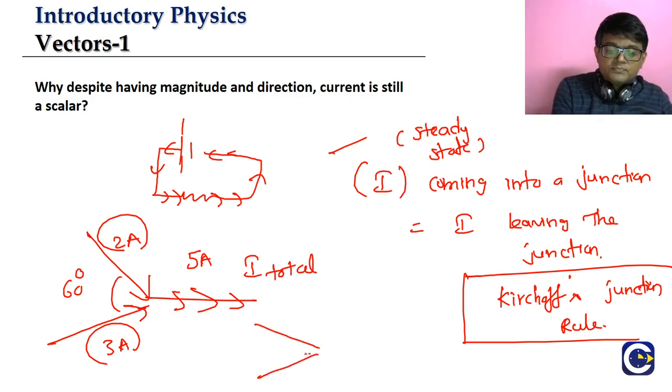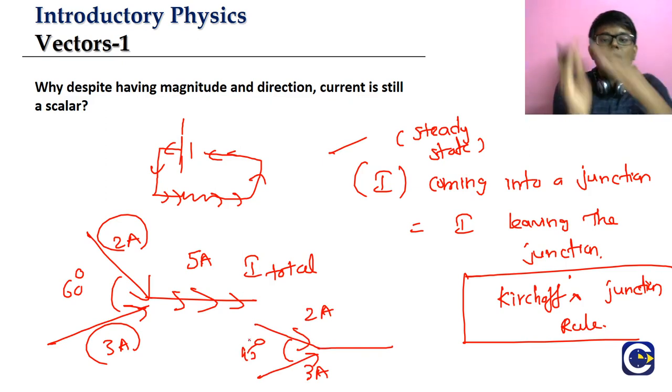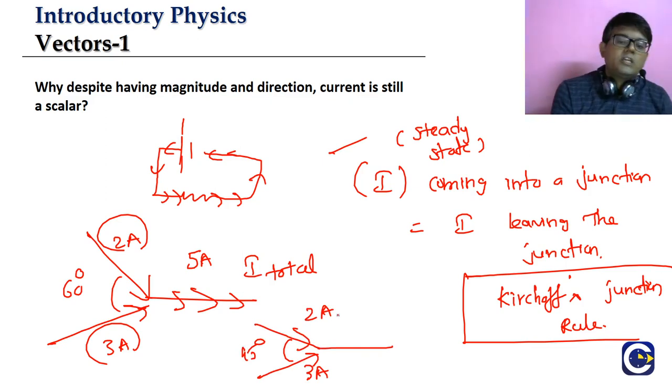Look at this. In one branch 2 ampere, in the other 3 ampere. Now I have reduced the angle between the two wires to 45 degrees. Now what will come?